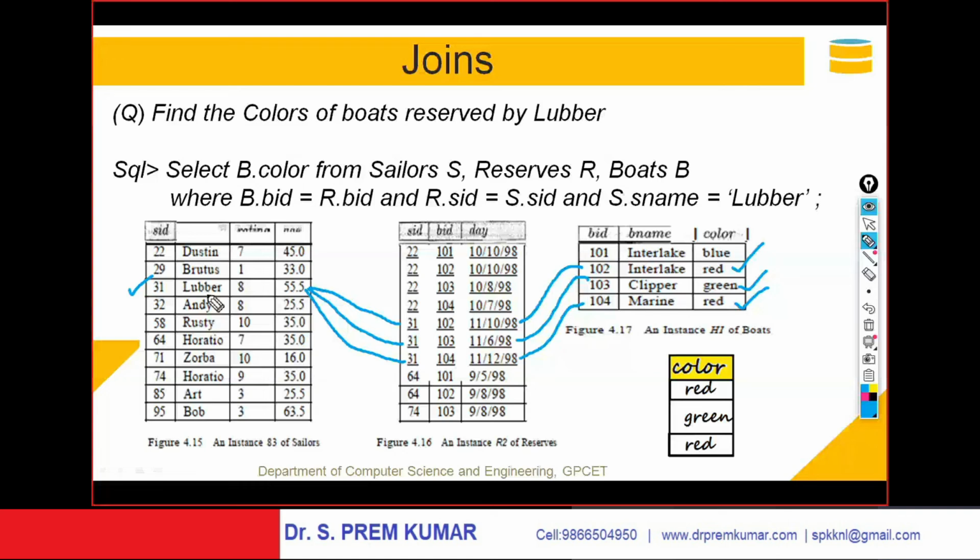I want only Lubber's boat's color, and S dot name is Lubber. So now it gets related like this. Lubber's SID, that is the sailor ID, gets matched with the sailor IDs of reservations. And here the boat IDs get matched with the boat IDs. And ultimately we are able to pick up the colors. Please go through this, just a minute.